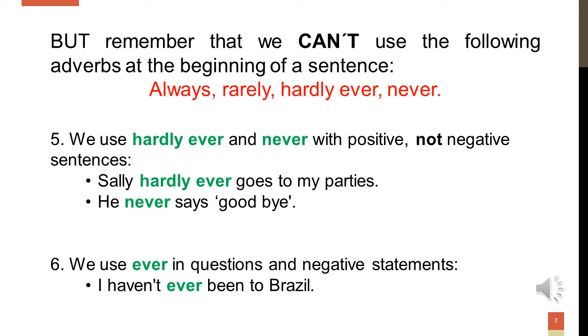Remember, we use hardly ever and never only in affirmative sentences, not in negative sentences. Okay? Number six. We use ever in questions and negative statements. For example, I haven't ever been to Brazil. Okay? We use ever in negative and interrogative sentences.